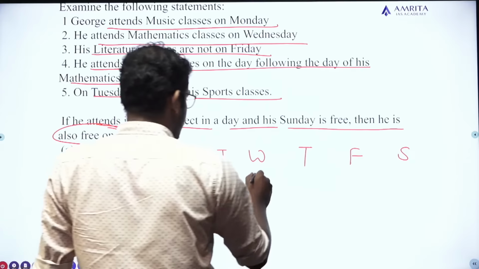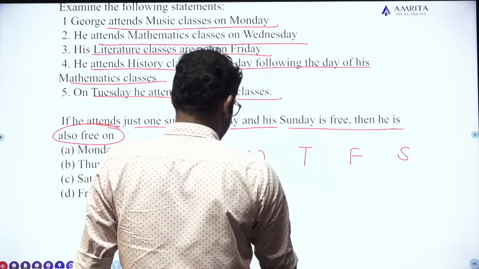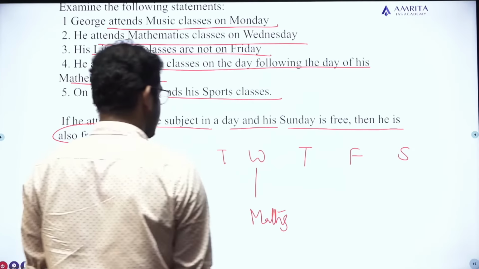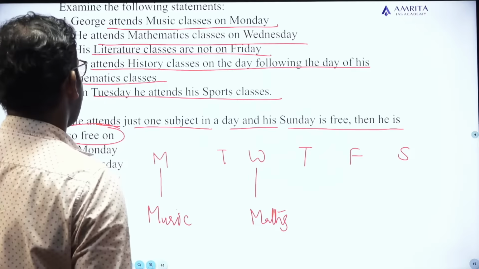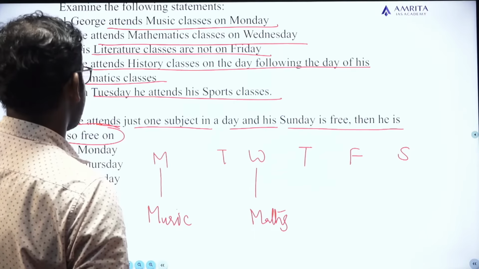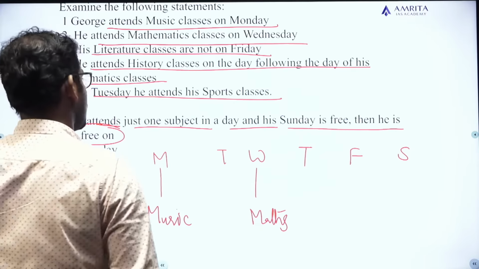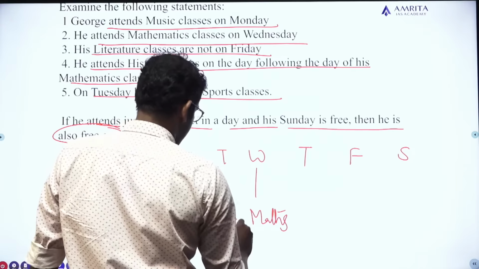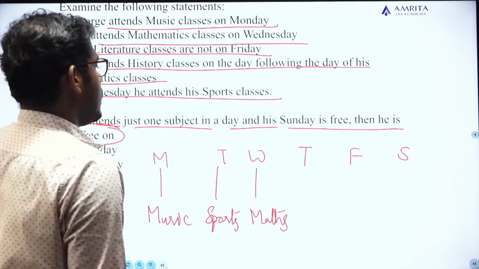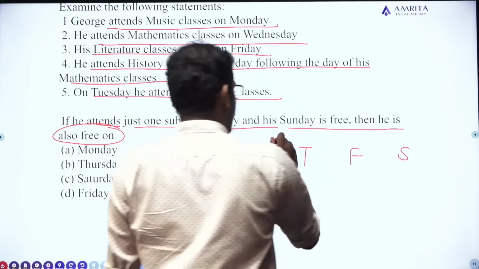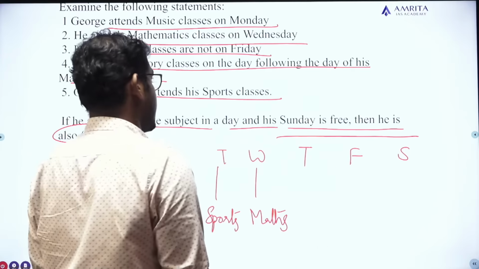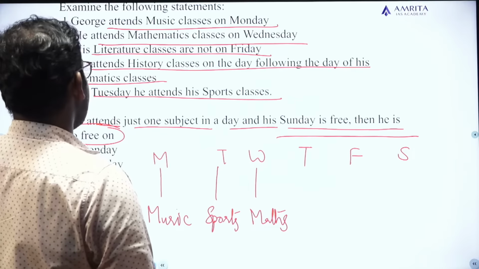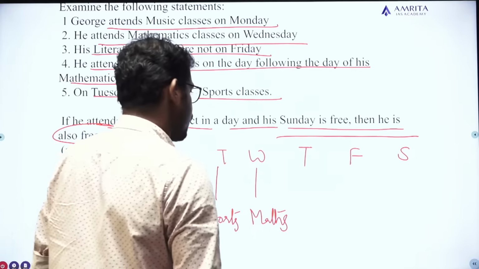On Wednesday he attends what? Maths class, mathematics class. So on Wednesday he attends mathematics class. He attends history class on the... on Tuesday he attends what? Sports classes. On Tuesday, sports class. We are left with the what? Thursday, Friday and Saturday, and he says his literature classes are not on Friday.